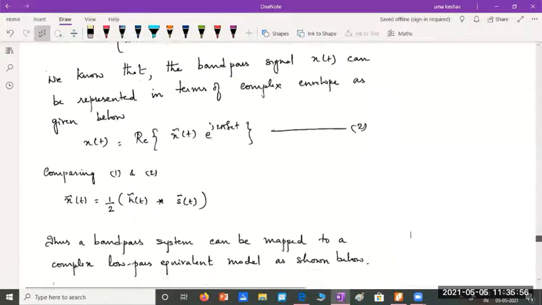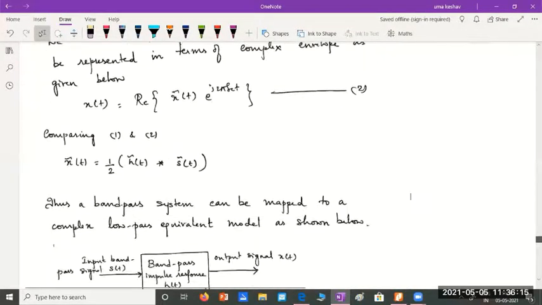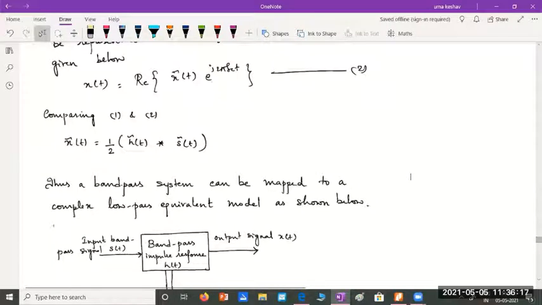Now, the bandpass signal x(t) can be represented in terms of its complex envelope. Just like how we wrote s(t) and h(t), x(t) can also be written as the real part of x tilde of t into e power j 2 pi fct. So any bandpass signal can be written as the real part of its complex envelope into e power j theta.